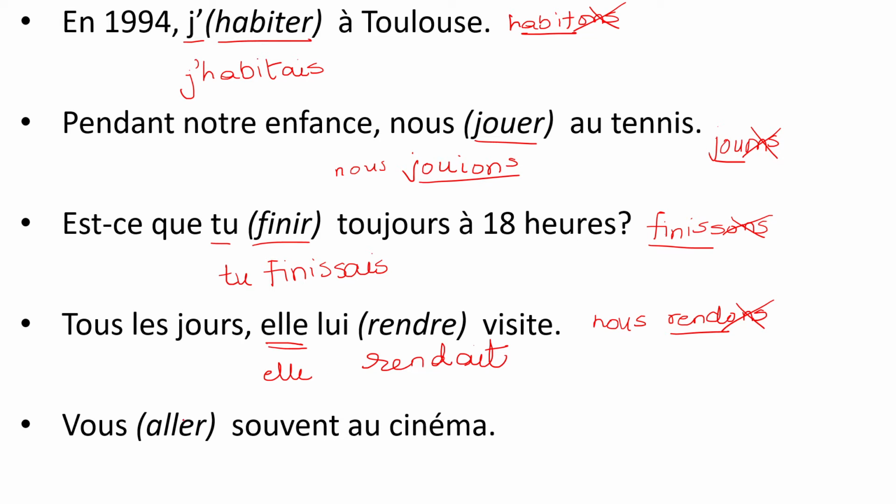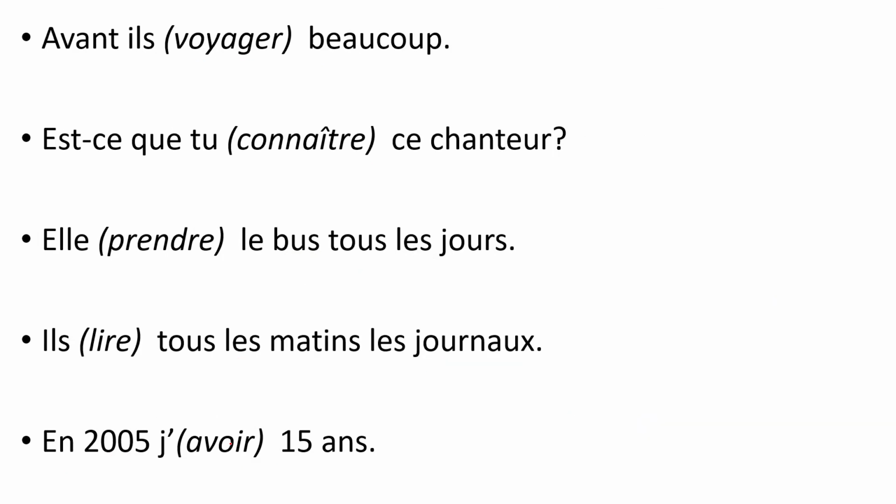Then aller has to be put for vous. So take it in the nous form present first. It is nous allons. Okay, cancel ONS. You're left with the root ALL. Then you have to put the vous ending for the imparfait, which is IEZ. Okay, and you are left with vous alliez. Vous alliez souvent au cinéma. You used to go to the cinema often. Remember, imparfait describes something of the past. Okay, it's a past continuous tense.